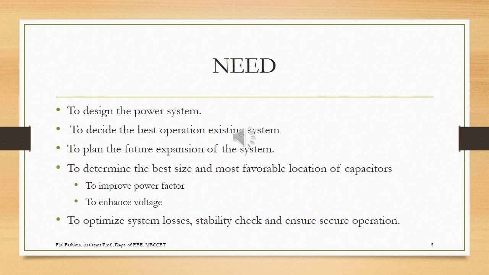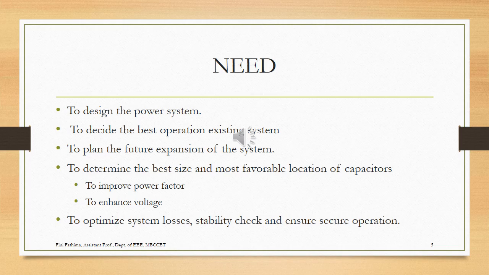At those weak points or weak buses, we have to install some compensators or capacitors for the improvement of power factor, or for increasing the bus voltage of that particular bus. There we usually use capacitors or other compensators. So we can identify all those sensitive areas or weak points using load flow solutions.